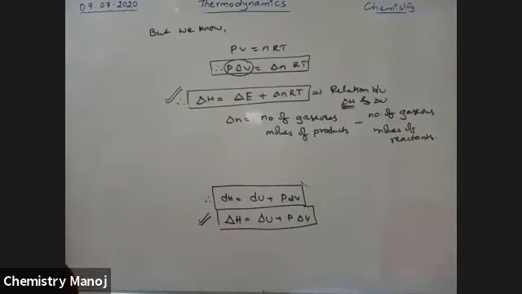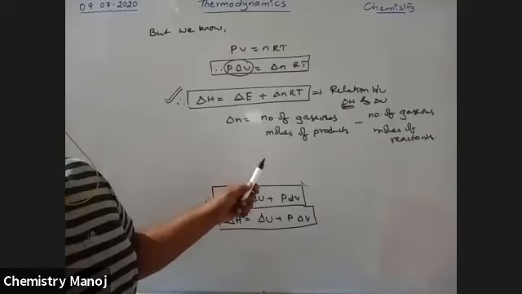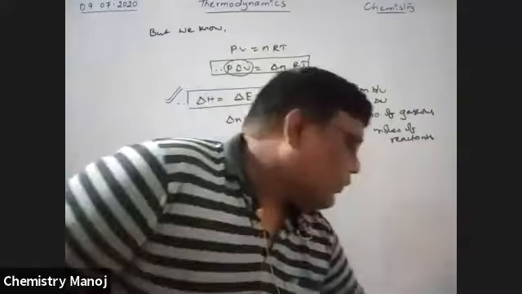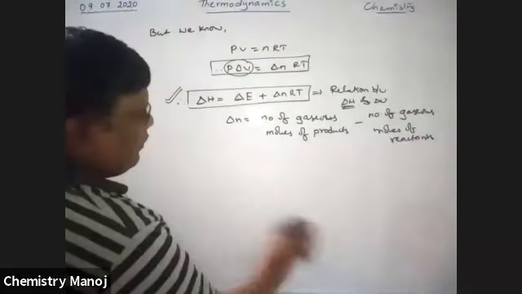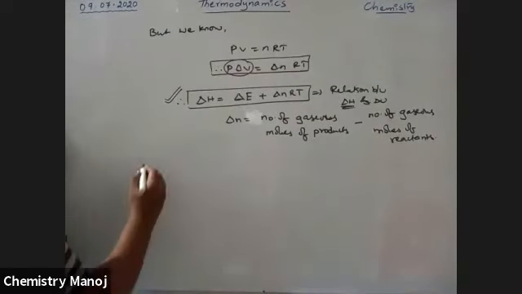Delta E means the change in internal energy. This is already completed, my dear boys, but most of the students are not perfect in this case. That's why I repeat it. Now, with examples, I will clarify the concept. For a reaction, let us take.